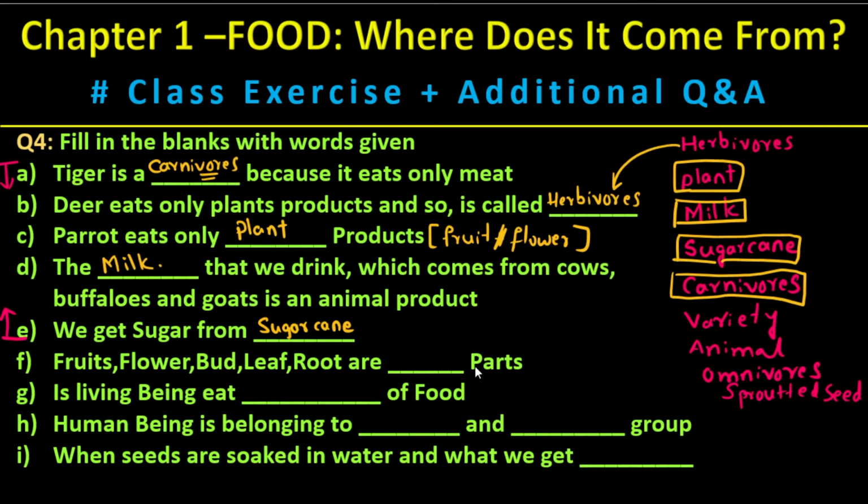Okay, next question: fruit, flower, bud, leaf, roots or dash parts. They are not animal, they are plant parts. Okay, this is once again plant parts.